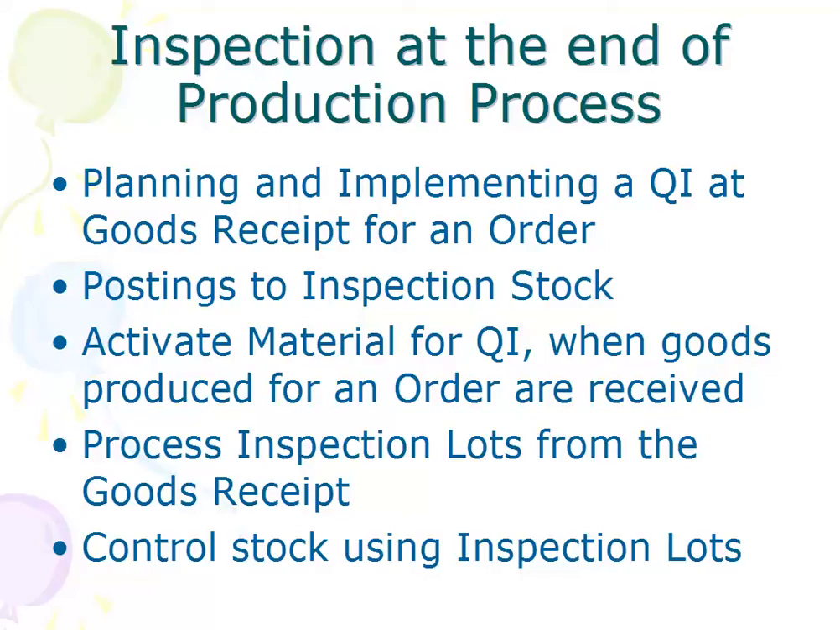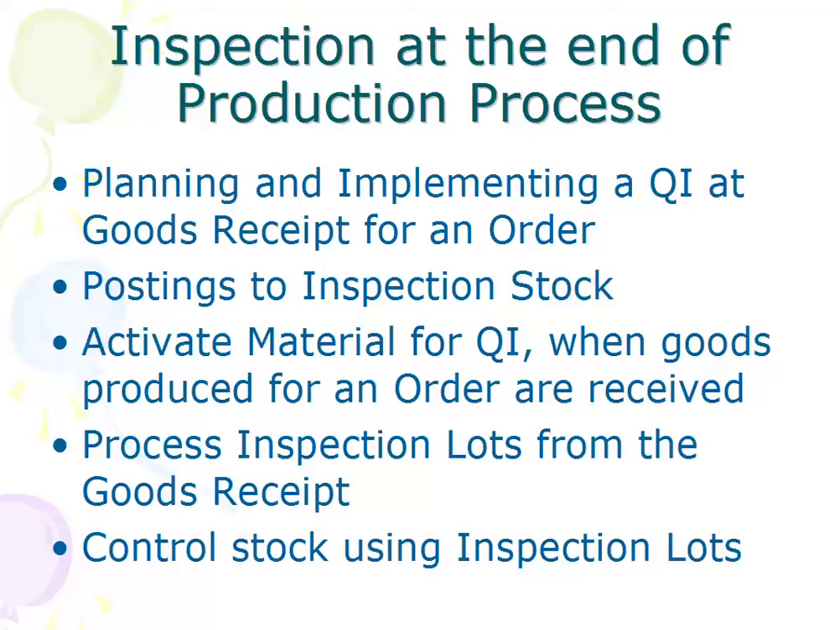Apart from this, generally when the production happens, then that particular part may be categorized under different types of stocks. So it can be an unrestricted stock, it can be quality inspection stock, it can be a reserved stock for that matter. So you may put the things into blocked stock or unrestricted quality inspection. So how the postings to inspection stock can be done is what we'll try to understand over here.